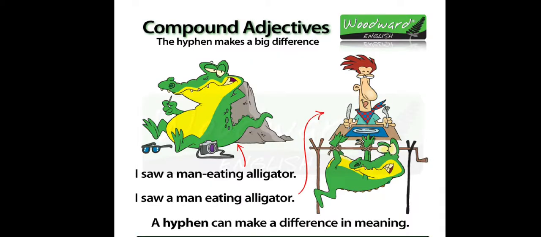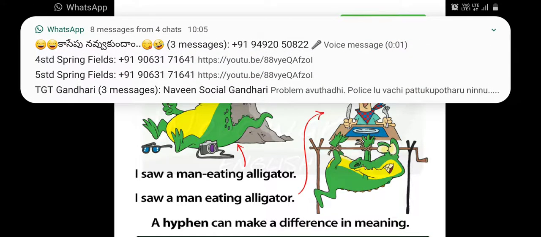With this picture you will come to know in detail what happens with a hyphen and without a hyphen. Look at compound adjectives. The hyphen makes a big difference. So 2 examples are there. Listen to my pronunciation very carefully.